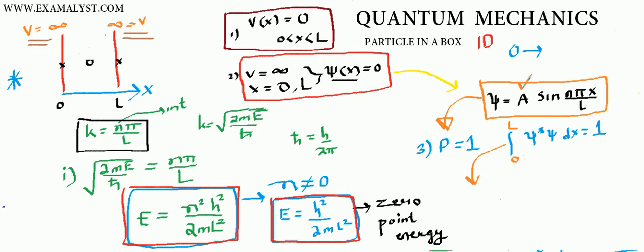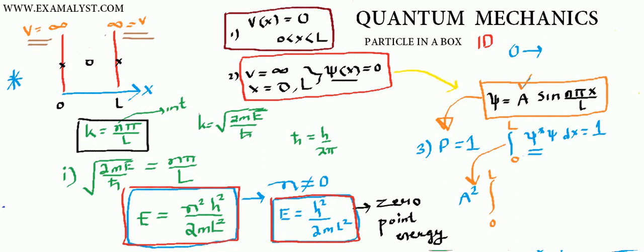Now if you solve this, you have an integration 0 to L. Now what is psi star? Since psi is a real quantity, psi star will be equal to psi. So there will be psi multiplied twice here, so there will be an A square.